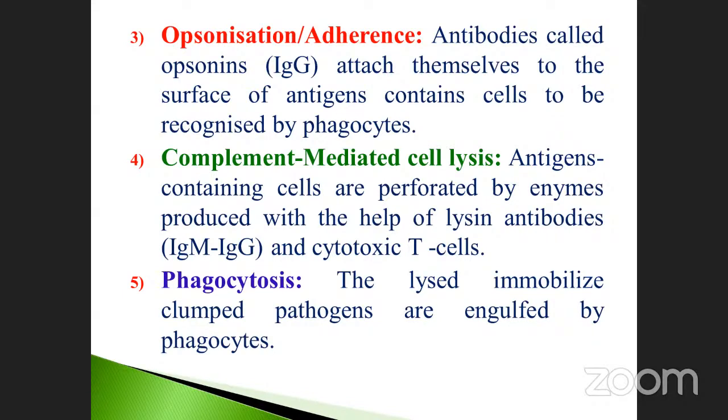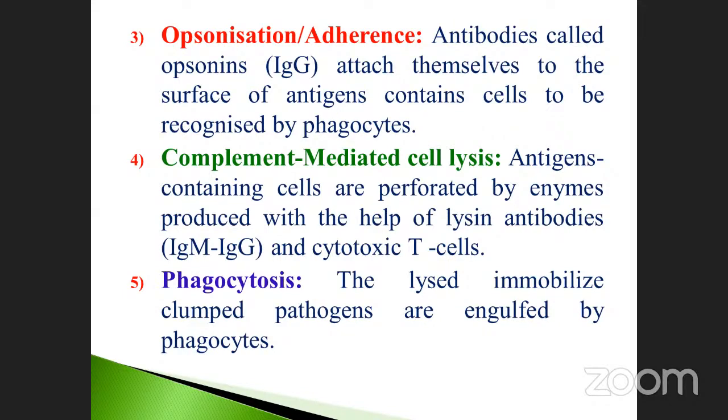Okay, and then a fourth one is called complement mediated cell lysis. It means between the two cells, there is another cell also acting as a mediator, and the reaction is carried out by that other cell. The antigen-containing cells are perforated by enzymes produced with the help of the lysing antibodies, for example immunoglobulin M, immunoglobulin G, and the cytotoxic T cells.